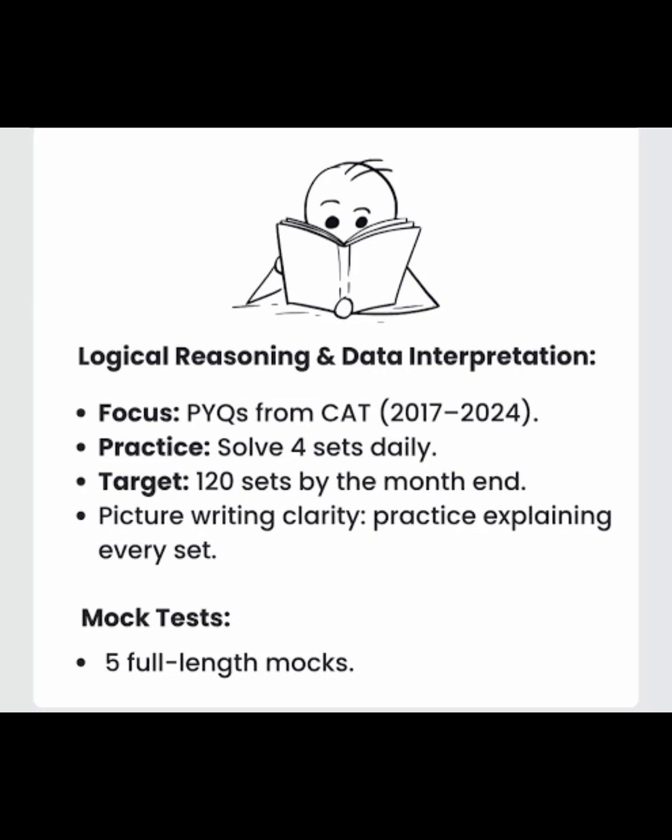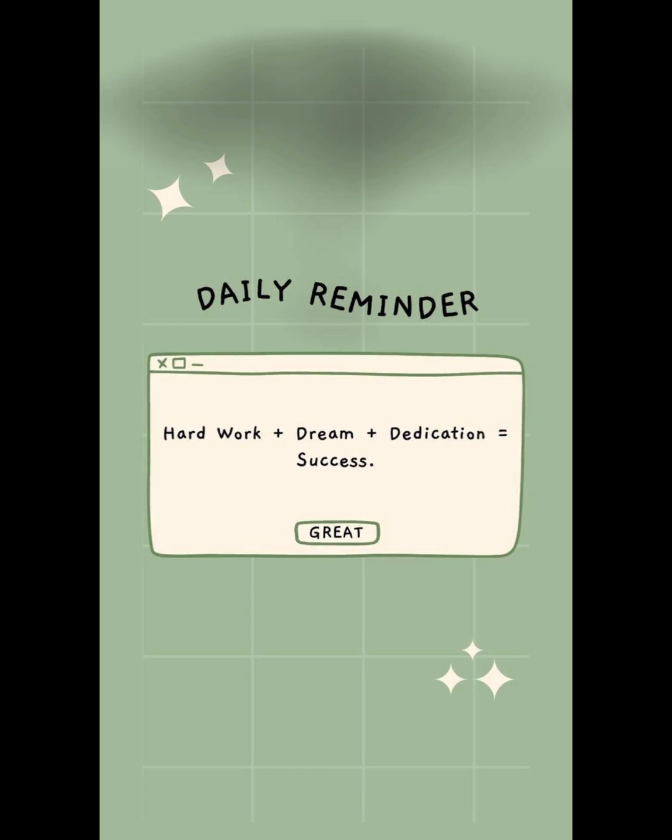Here's the routine I recommend starting right away. Solve 2 sets from past year CAT papers daily. Solve 2 practice sets from coaching or online material like sectionals or mocks. That's 4 sets every day, but remember, it's not just about solving. Spend equal time or even more on analysis. Ask yourself, why was the set difficult? Could I have solved it faster? Which shortcut or visualization trick did I miss? Or something that you have not touched.